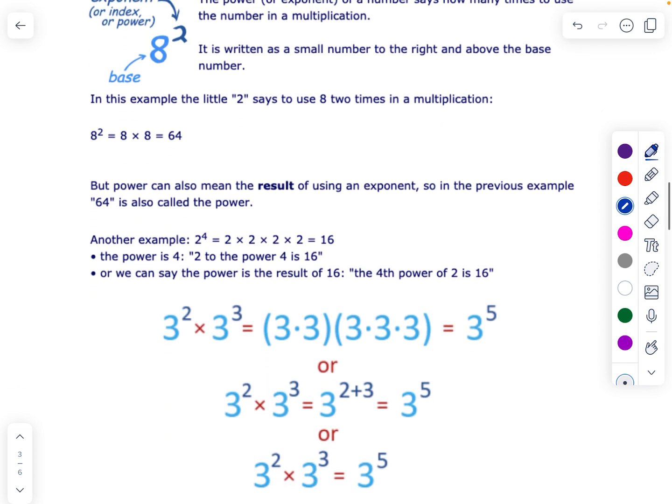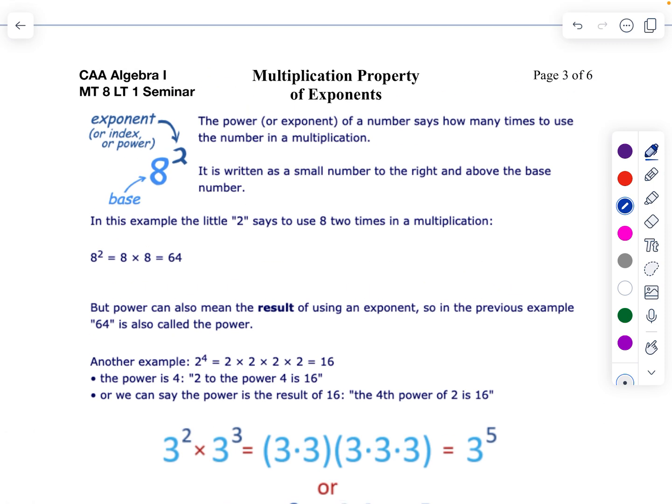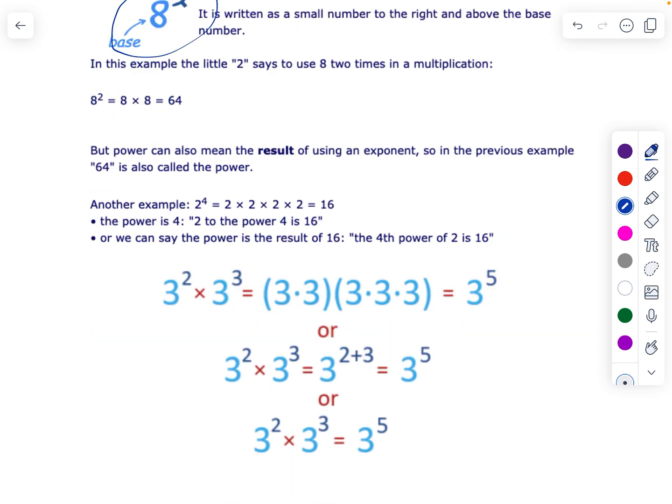Now when we have a power, this whole thing is called the power. The exponent is the 2, and the base is the 8. So I'd say 8 squared or 8 to the 2nd. 8 to the 2nd means 8 times 8. 2 to the 4th is 2 times 2 times 2 times 2, which is 16. If I have 3 to the 2nd times 3 to the 3rd, well, 3 to the 2nd means 3 times 3.